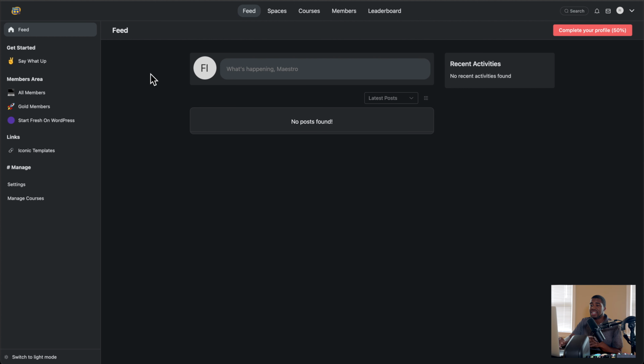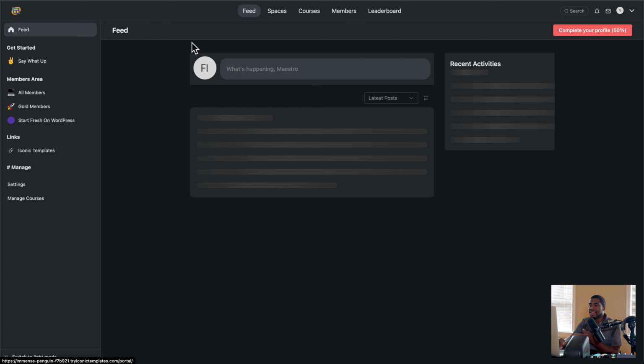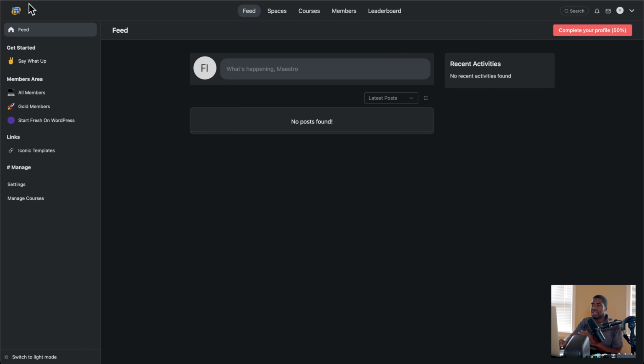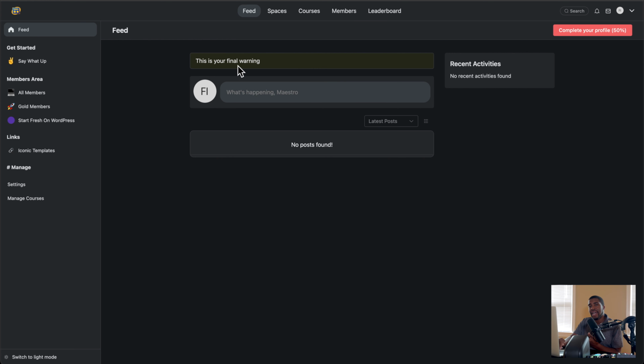Now that's something that I did notice, and I'm not sure that's going to change. There's a difference between doing a refresh within the interface and then doing a hard refresh of the page. I noticed that there are some times where I would go to another part, like a space here or courses here, and the update that I made wasn't quite there. It was only when I refresh this here, now you see that notice.